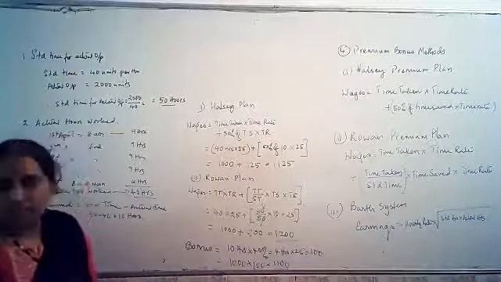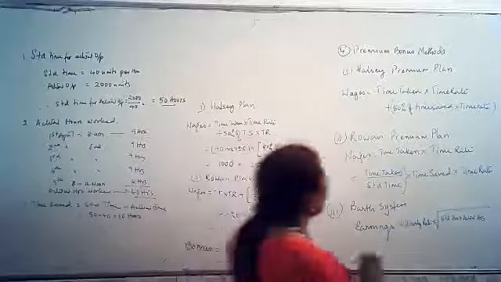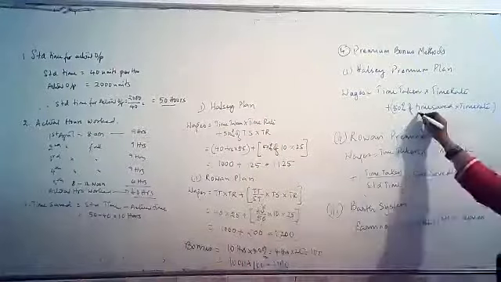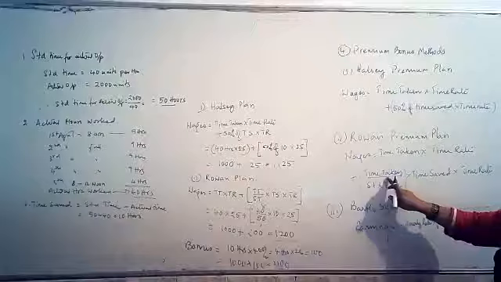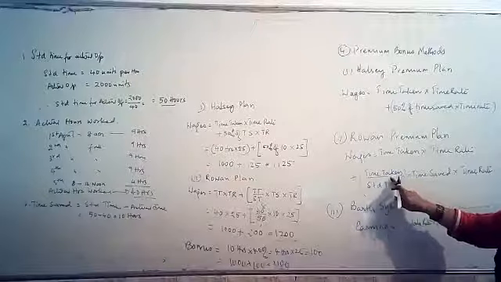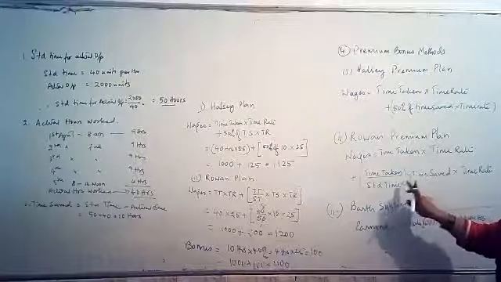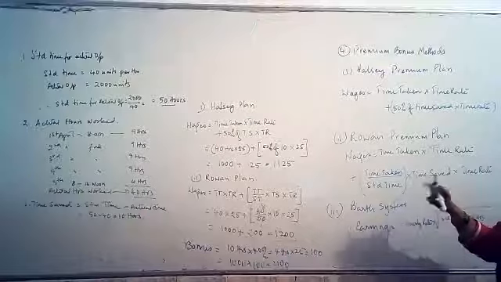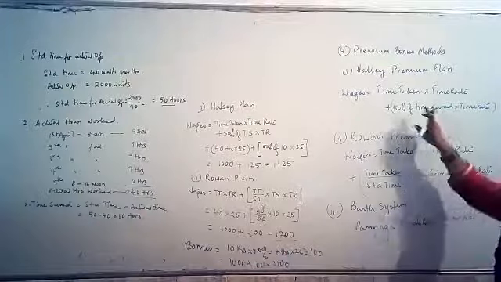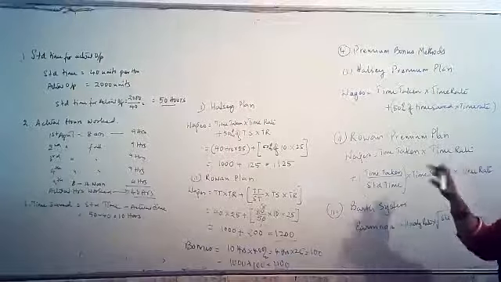In this case, if there is no time saved, time taken is 10 and standard time is also 10. There is no time saved, so time saved will become 0. Whatever wages are paid under the Halsey plan and the Rowan plan, both are the same.